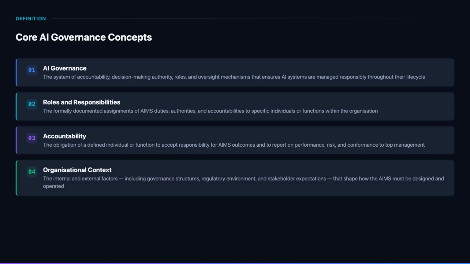Organizational context shapes governance design in ways that no standard template can anticipate. A heavily regulated financial services organization needs governance structures that align with financial regulator expectations. A global technology company needs governance that works across multiple legal jurisdictions. ISO 42001 Clause 4 requires organizations to understand this context before designing governance, ensuring the AIMS is fit for the specific environment in which it must operate.